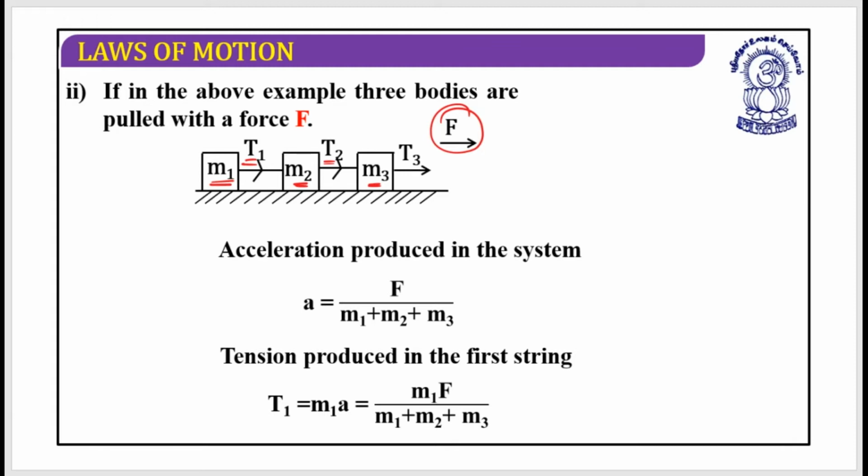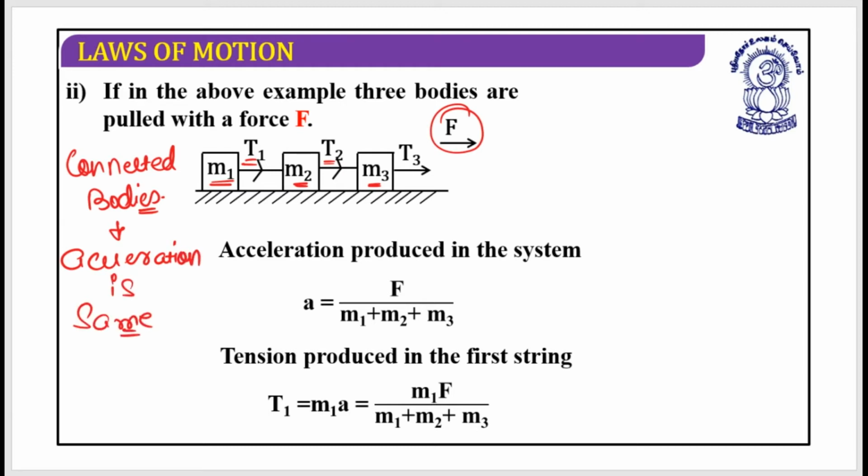This is the case of connected bodies, and when bodies are connected, their acceleration must be equal, that we have learned in the previous class. When acceleration is the same, it can be written as F total divided by total mass to be carried. The total mass is m1 plus m2 plus m3, so a is equal to F total divided by m1 plus m2 plus m3.